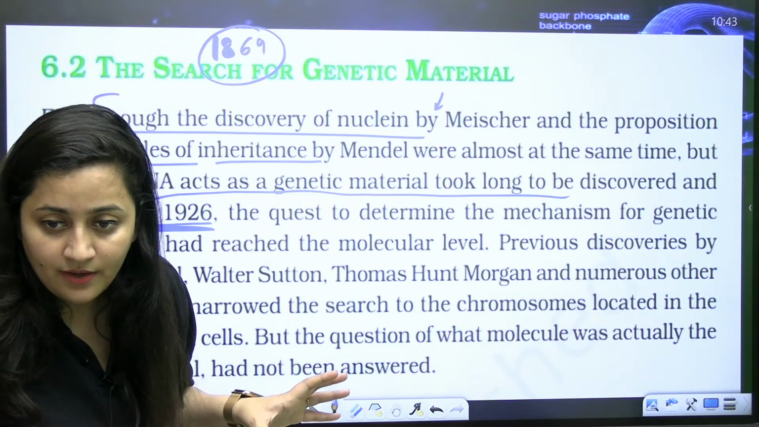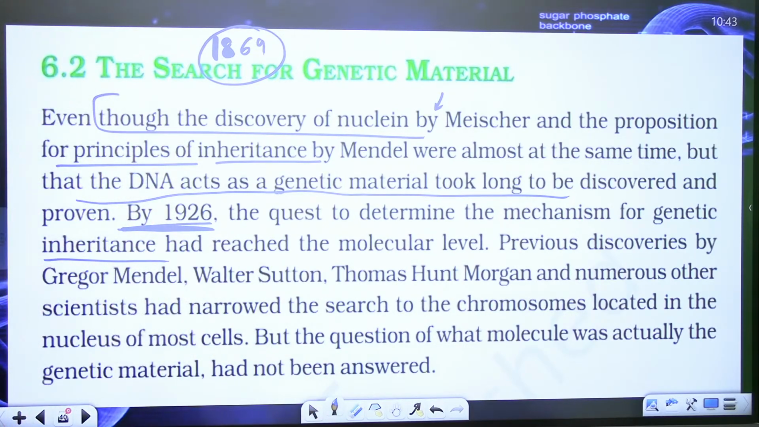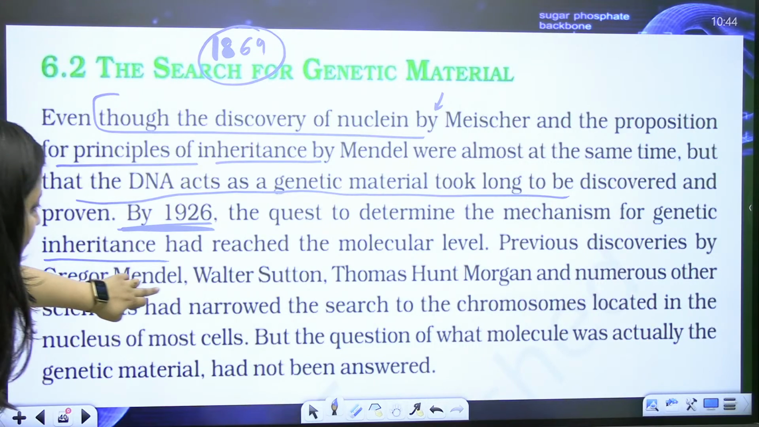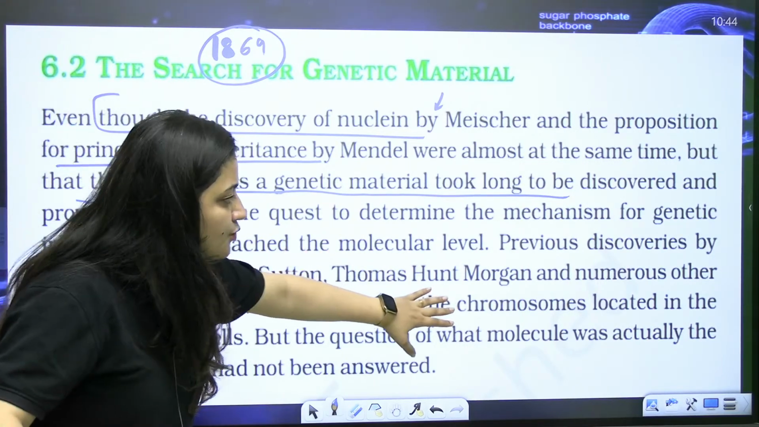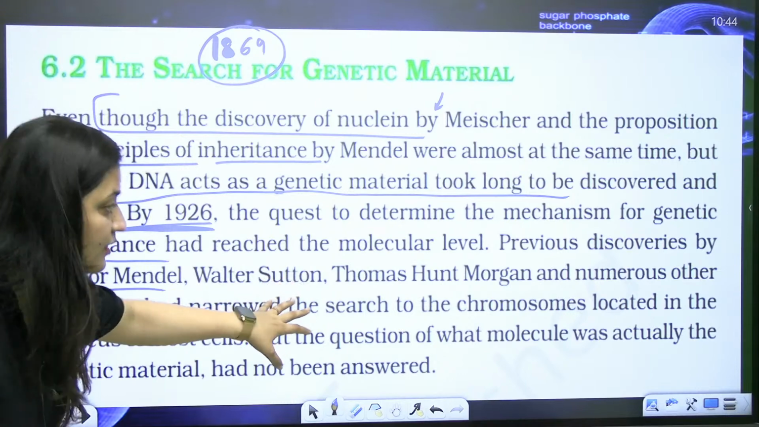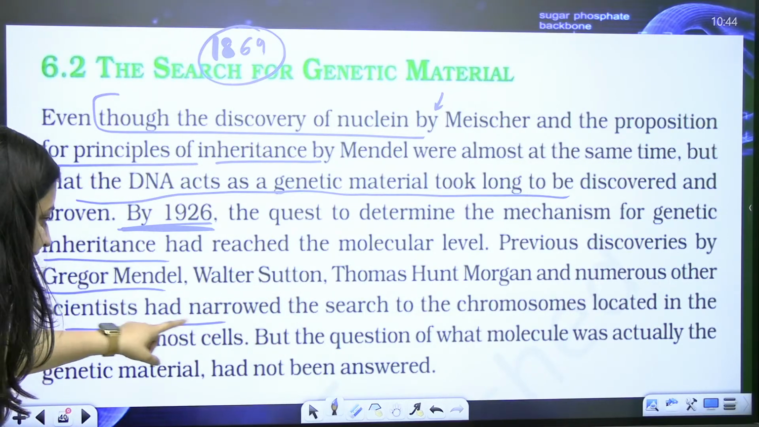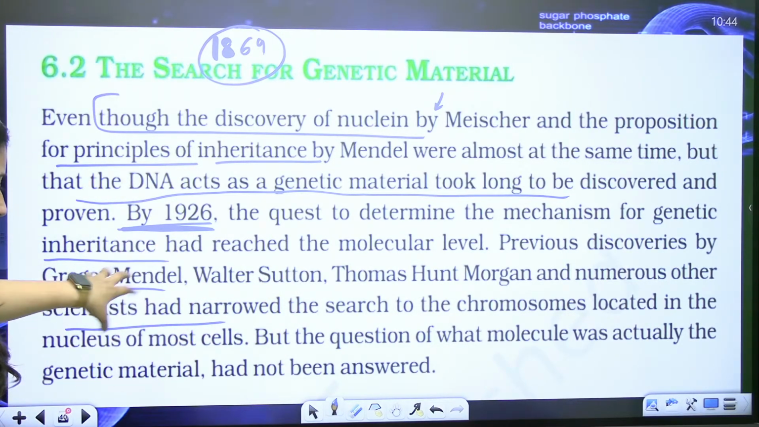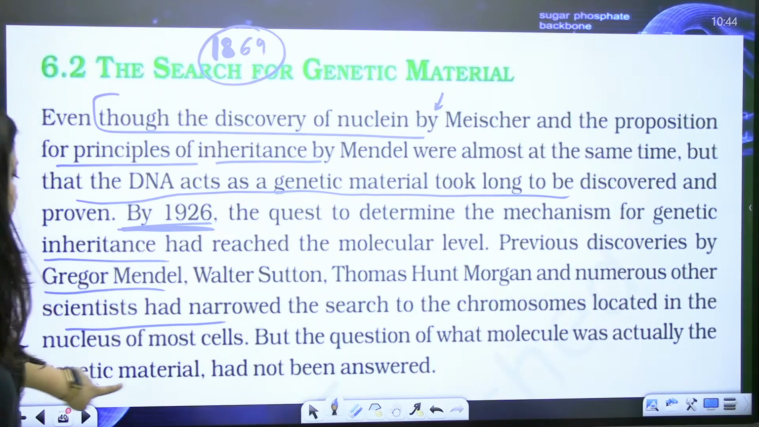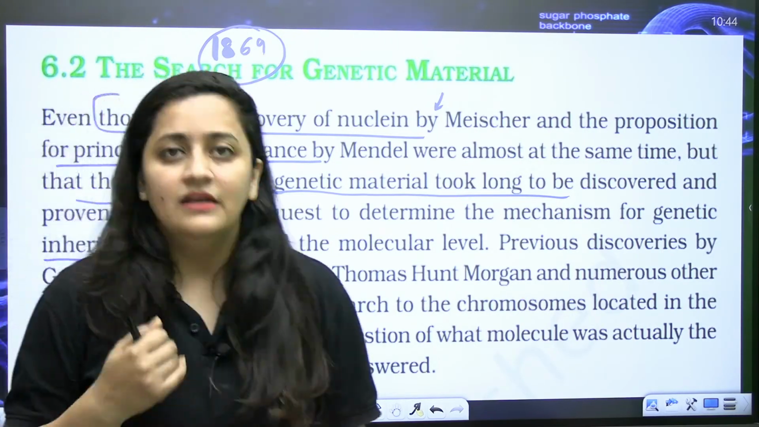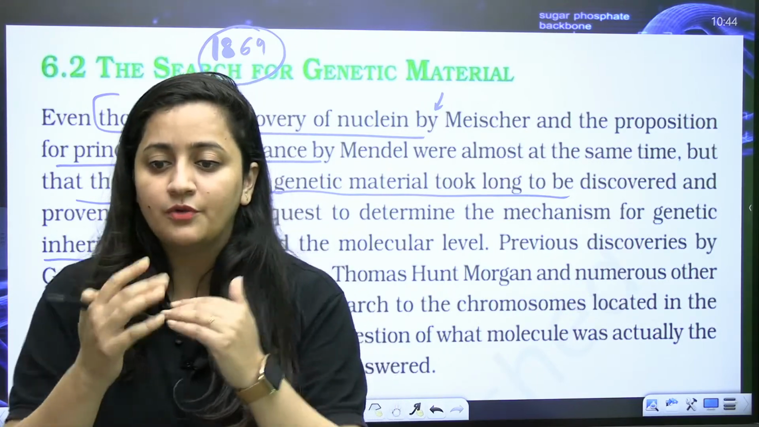Imagine. Okay, so here you can see previous discoveries by Gregor Mendel, Walter Sutton, Thomas Hunt Morgan, and numerous other scientists had narrowed the search to the chromosome located in the nucleus. You know it very well. But the question of what molecule was actually the genetic material needed to be answered, and this is what we are going to discuss today.